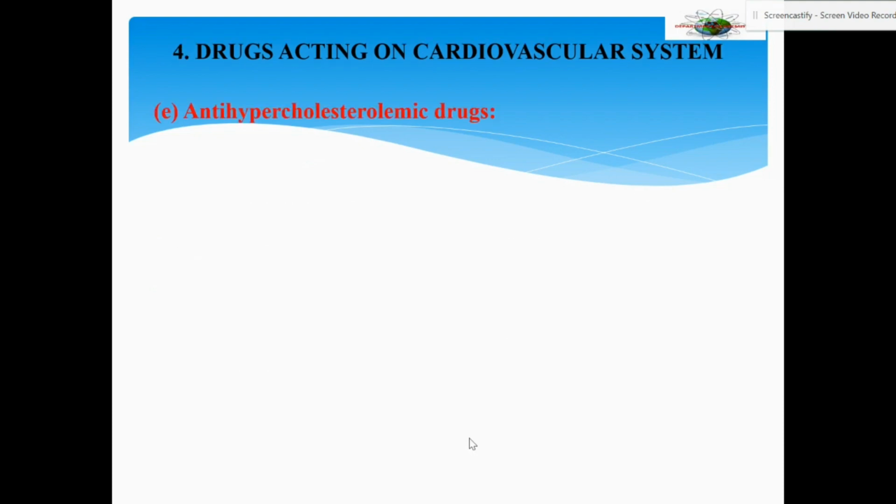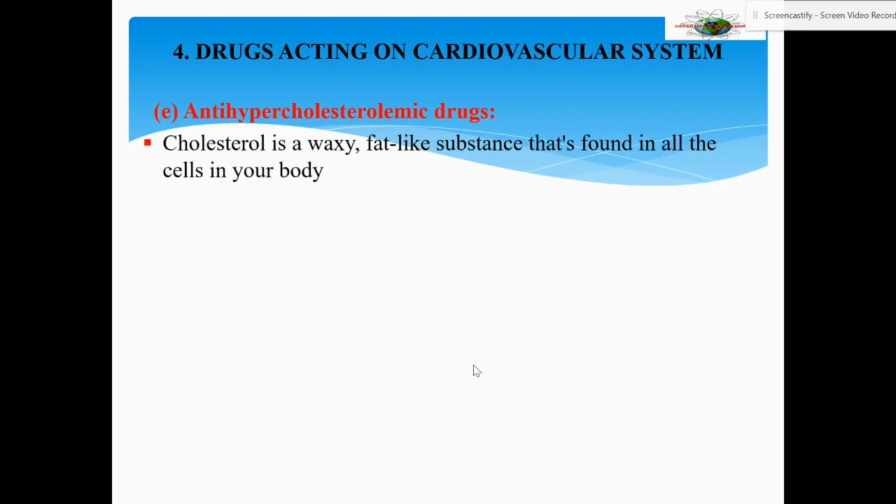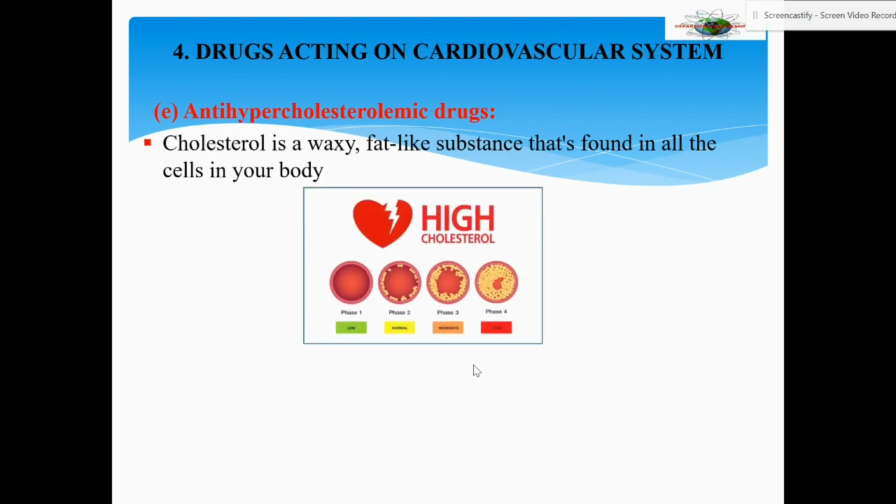Finally, we come to the last category of drugs acting on the cardiovascular system. They are anti-hypercholesterolemic drugs. They control cholesterol levels. Simply, these drugs control cholesterol levels in the blood plasma. Cholesterol is a waxy, fat-like substance that's found in all the cells of your body.